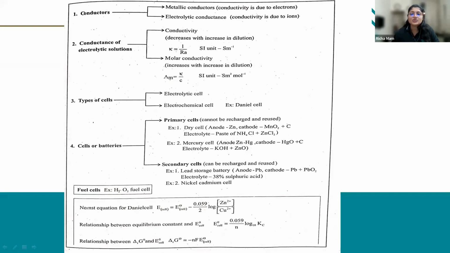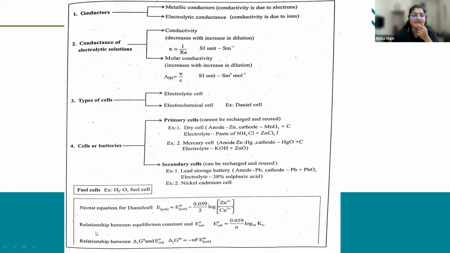Remember this. These are the equations. Nernst equation for Daniell cell. Please note these equations; based on these we are going to solve the questions at the end. The Nernst equation for the Daniell cell is given by E cell equals E naught of cell minus 0.059 divided by 2 log of [Zn2+] divided by [Cu2+]. Why do they write it in brackets? This represents the molar concentrations.